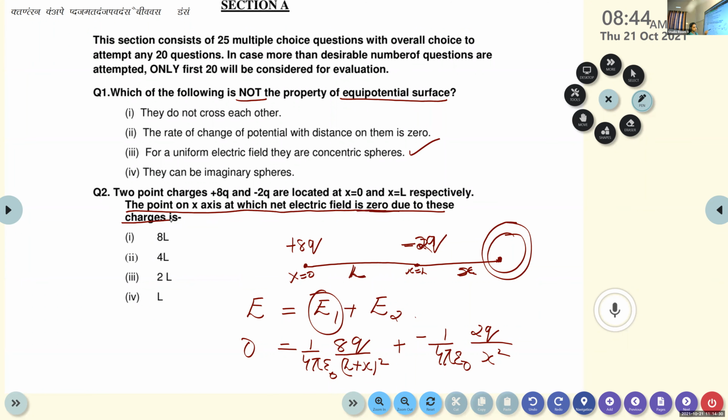So due to these charges plus 8q and minus 2q, the net electric field at this particular point will be equal to 0. So we can write 1 by 4 pi epsilon 0, 8q divided by L plus x the whole square, minus 1 by 4 pi epsilon 0, 2q by x square, is equal to 0.